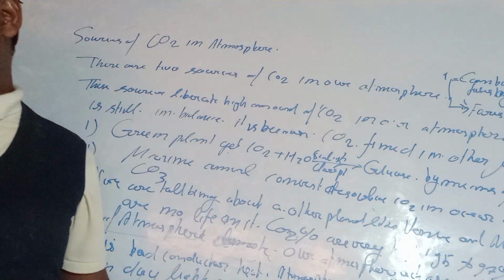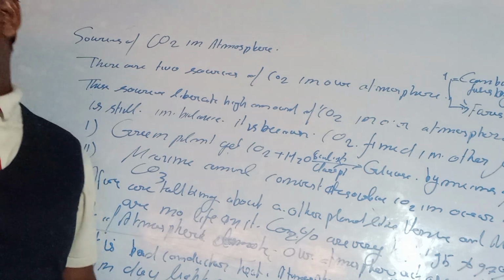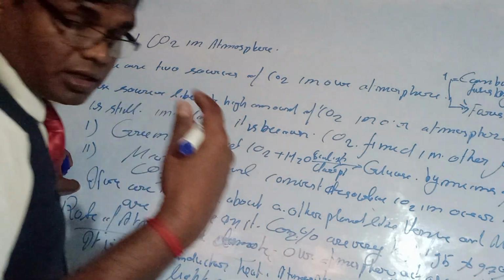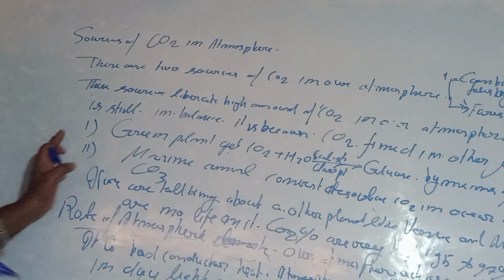So the average temperature of the earth remains fairly stable or steady.